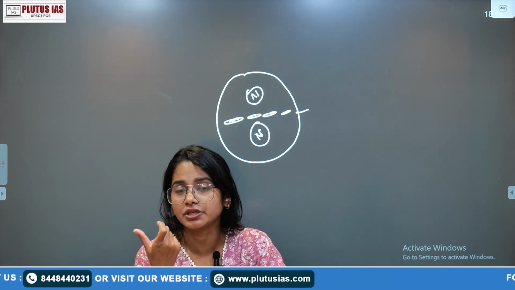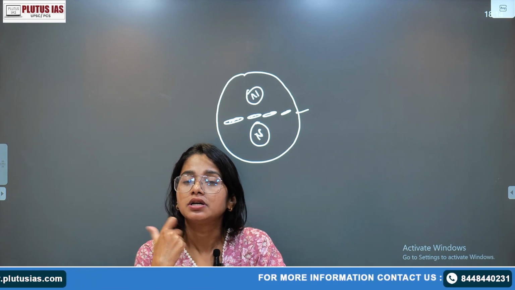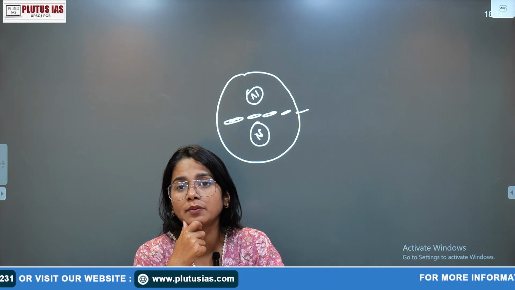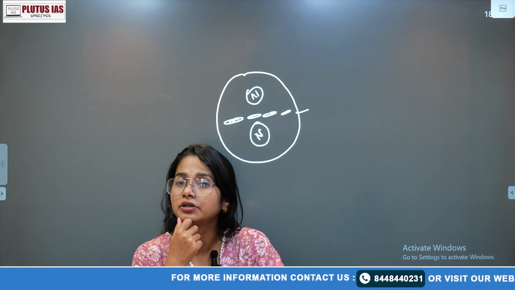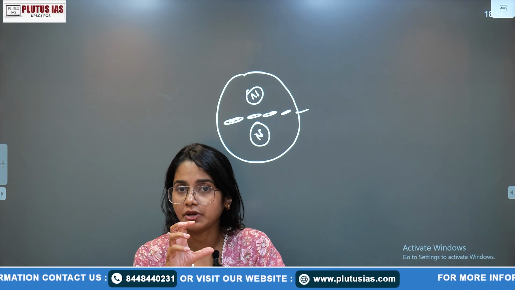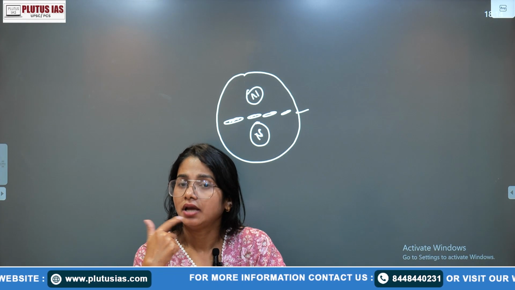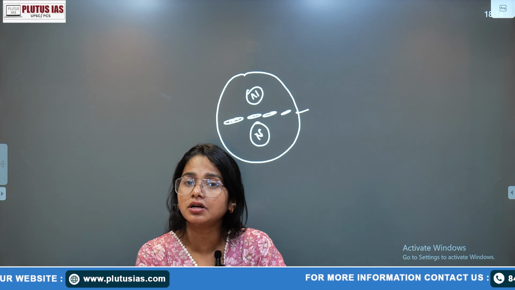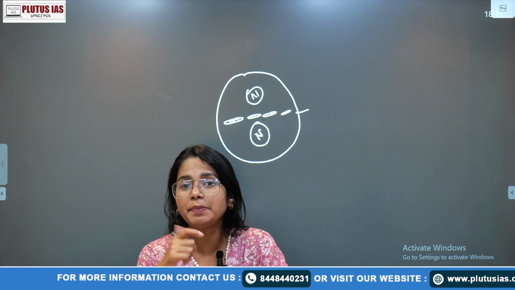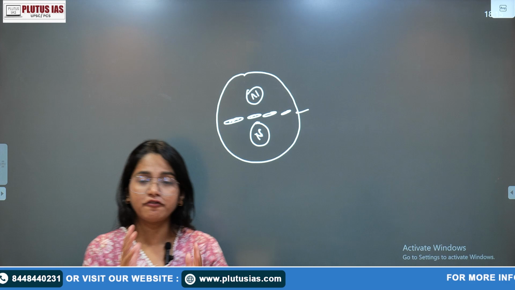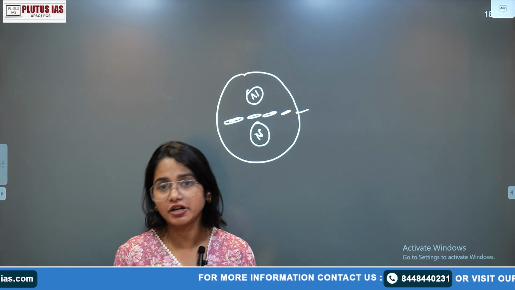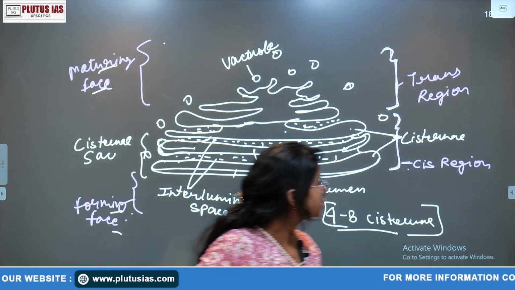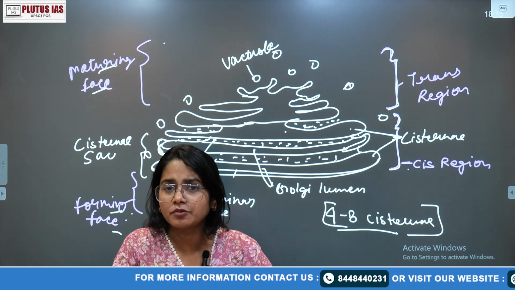When I said glycosylation, that means attachment of a carbohydrate molecule to a lipid or protein. In one of my topics on YouTube, I talked about the structure of the plasma membrane, where I also mentioned the glycoproteins. There are not only phospholipids and proteins, but some other molecules also present in the plasma membrane, such as glycoproteins or lipoproteins, meaning lipid content in the protein. That means after the formation of the protein, some kind of modification occurs, and this modification occurs in the Golgi apparatus. I hope the concept of the Golgi apparatus is clear.